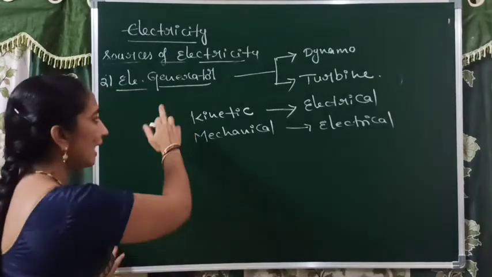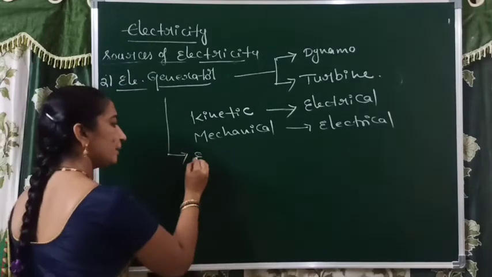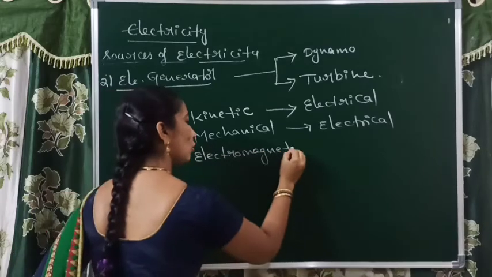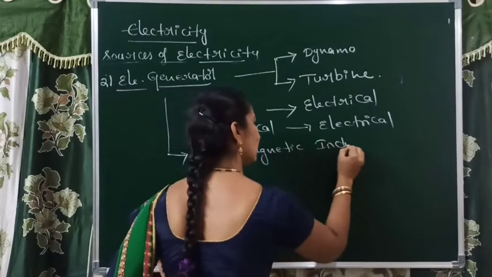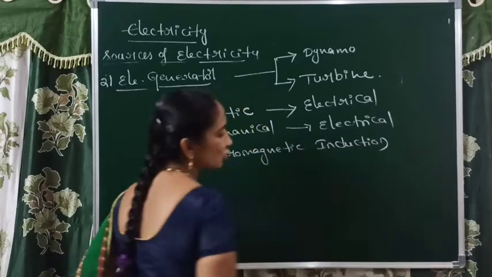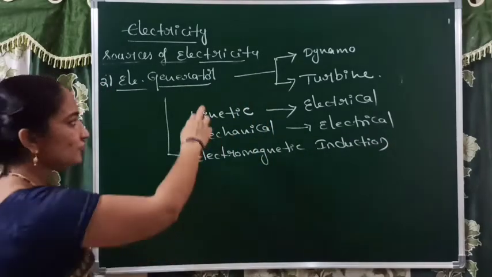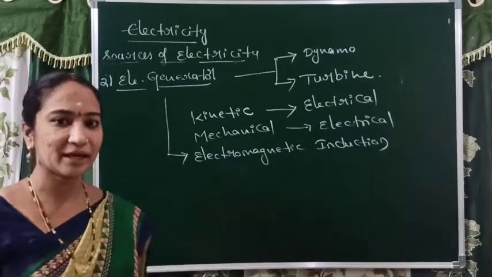That's why the entire generator works on the principle of electromagnetic induction. Electromagnetic induction is the principle of the electric generator. With the help of a generator we can directly obtain electricity.